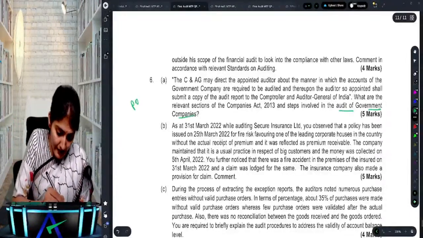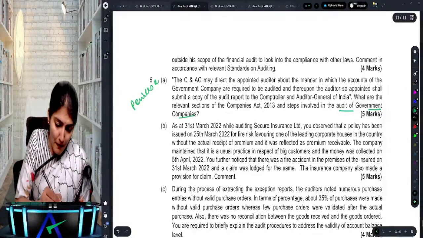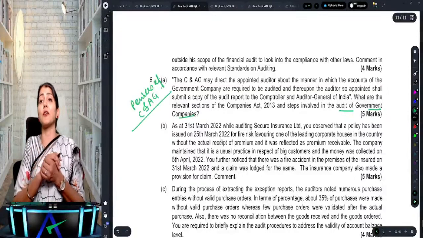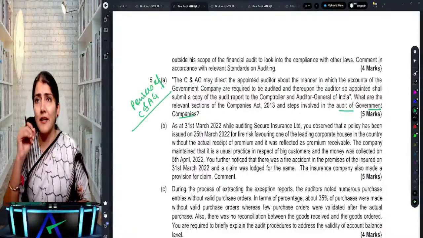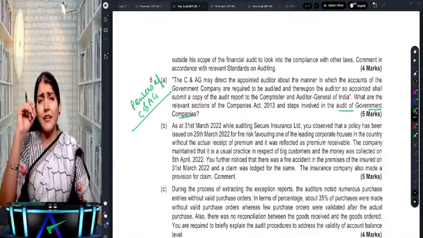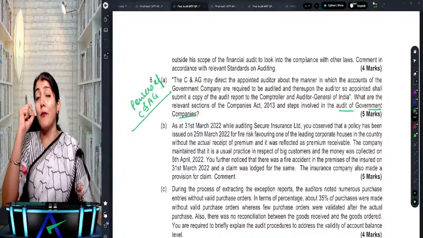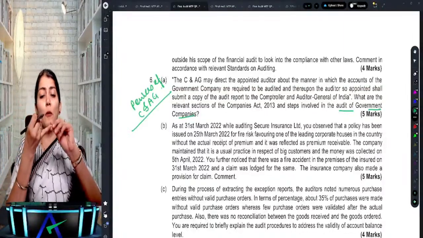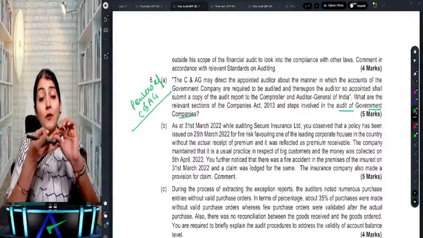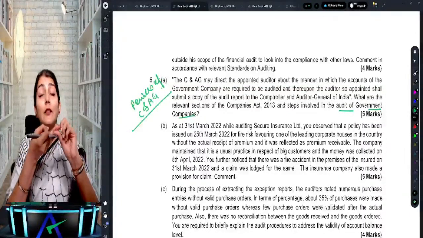So basically, they are asking what are the powers of the Comptroller and Auditor General of India in case of government companies. So what are the powers of the C&AG? One, to appoint the first auditor and the subsequent auditor. Second, to issue directions to this auditor regarding the work to be done.